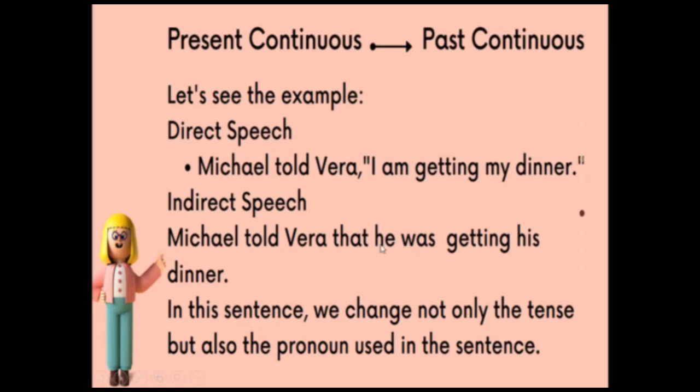Michael told Farah that he was getting his dinner. In this sentence, we change not only the tense from present continuous into past continuous, but also the pronouns used in the sentence, from I into he and my into his. So he was getting his dinner. Was is past continuous.